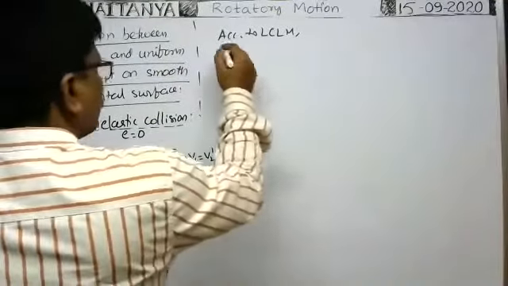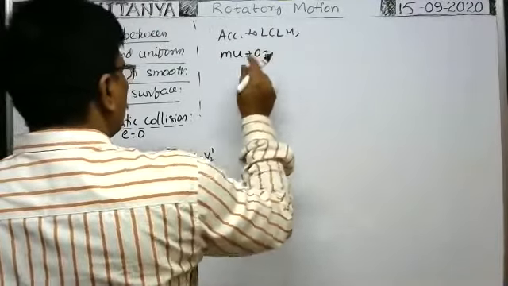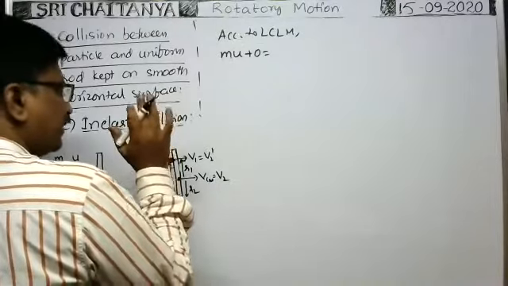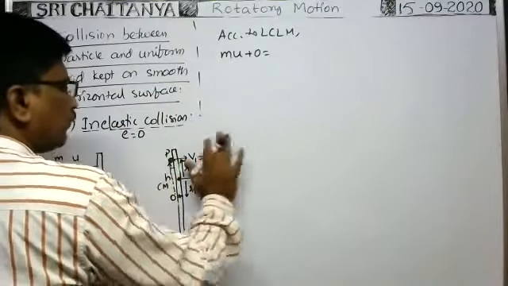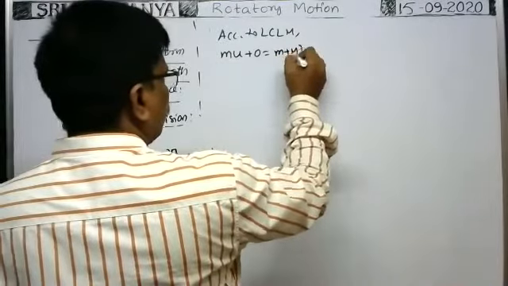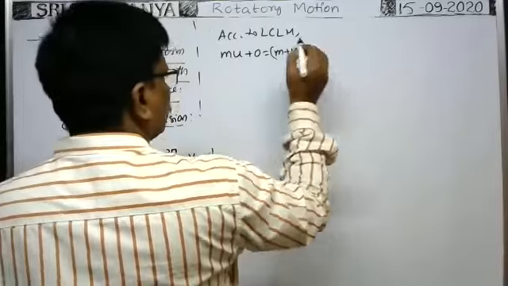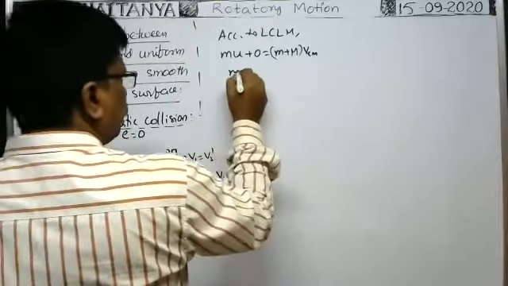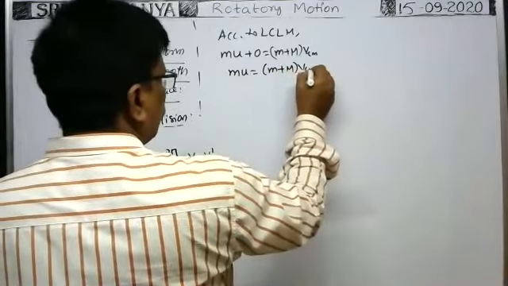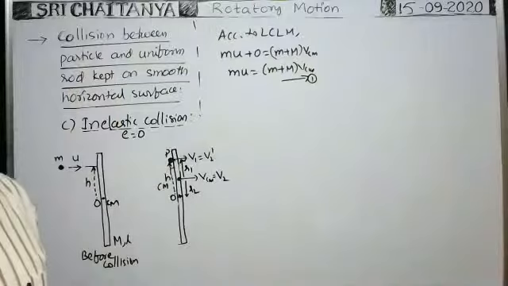According to the law of conservation of linear momentum, mu plus 0 is equal to, whenever this particle sticks to this one, the entire system of particle and rod moves with the velocity of the central mass v_cm. That's why (m plus M) into v_cm due to translational motion, v_cm or v2. So mu is equal to (m plus M) into v_cm. This is equation 1.